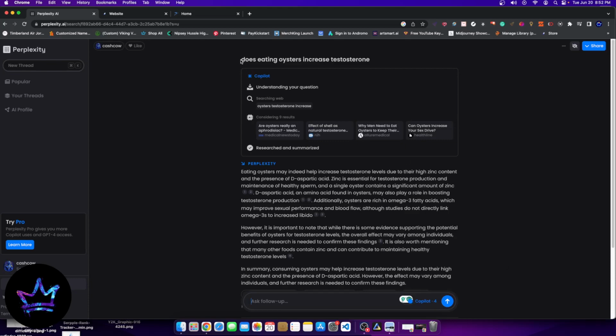So here, it says first it's understanding the question, it's searching the web, so it's searching the different results out there. It's seeing the results, researching, and summarizing them. The cool thing about this is that in real time, it shows you how many results it considers. It probably considered the first 9 results, which probably refer to the first 9 Google results. We're actually going to check that in a second. I'm not 100% sure if it is Google. But here it says, eating oysters may indeed help increase testosterone.